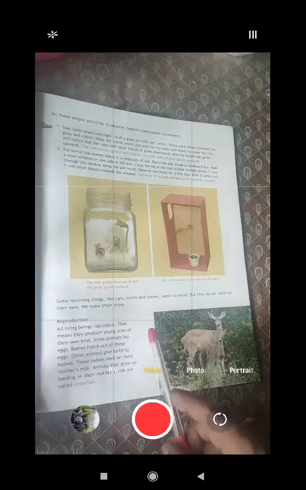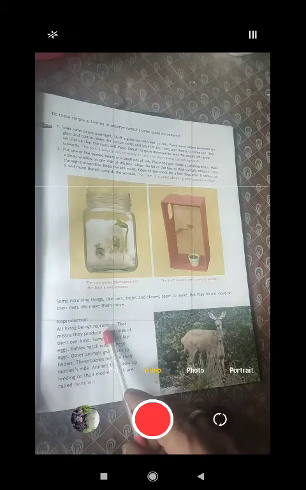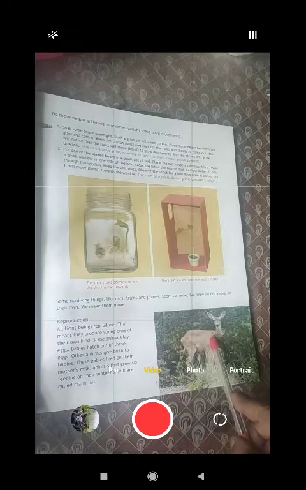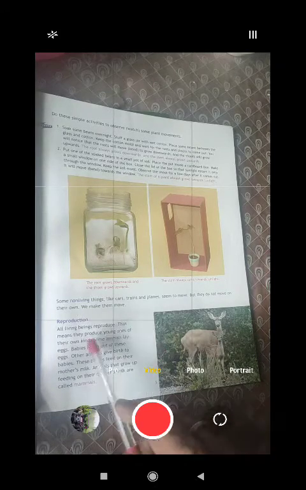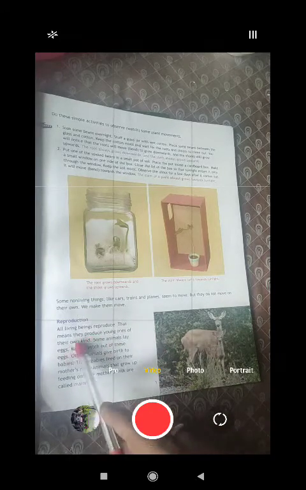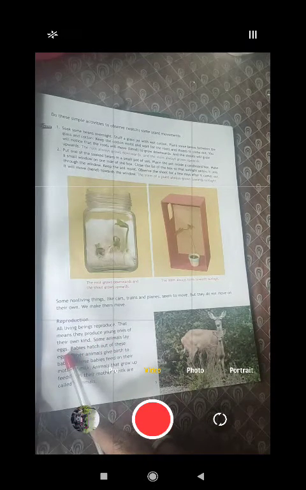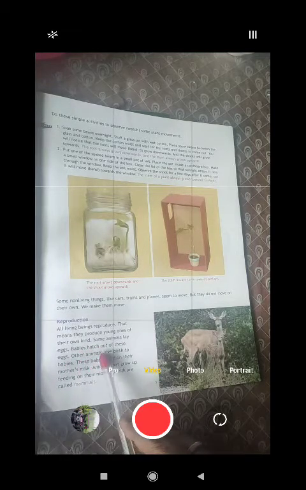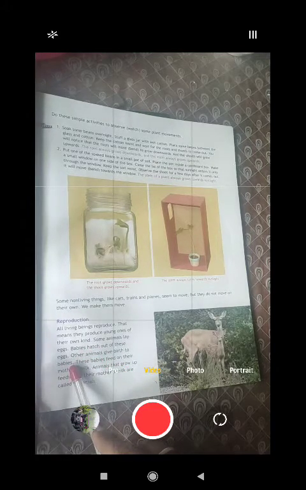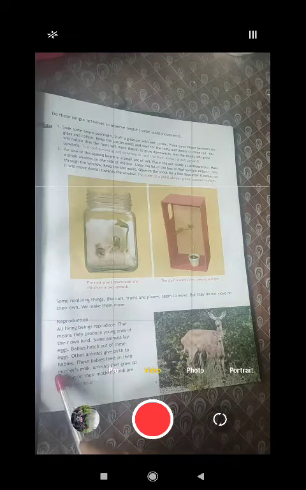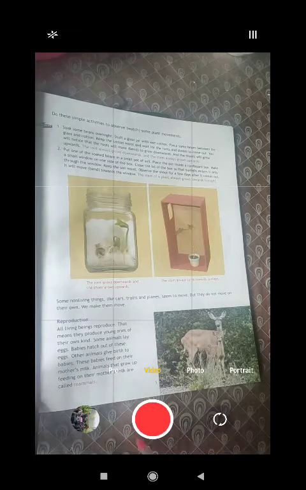In the sense, the living beings reproduce. So these are living beings, so they will reproduce. That means they produce young ones of their own kind, this is a kid which has been reproduced. Some animals lay eggs, which means babies also come out of eggs. Babies hatch out of these eggs. Other animals give birth to babies directly, not through eggs. These babies feed on their mother's milk. After birth, they take their food as their mother's milk. Animals that grow up feeding on their mother's milk are called mammals.